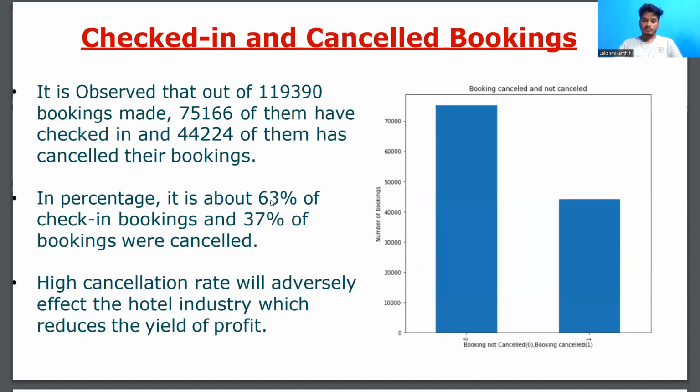So, checked-in and cancelled bookings. In the above graph, we observed that of the specific bookings that have been made, 63% were checked in and 37% were cancelled. A high cancellation rate will adversely affect the hotel industry and also reduce the yield of profit. So the hotel industry has to take care of what's going wrong with booking cancellations. They have to rectify it.